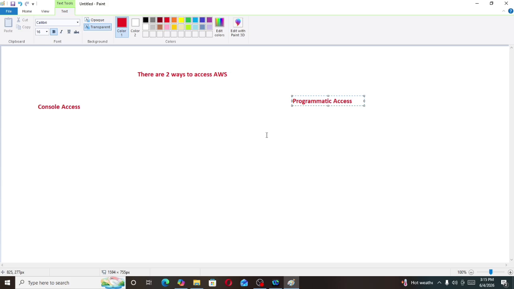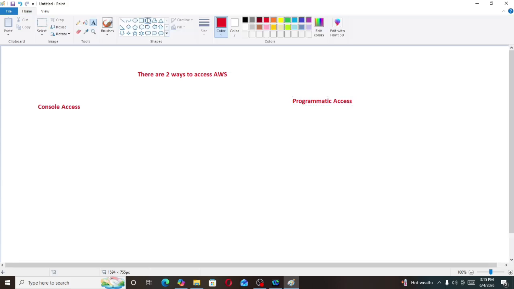There are two ways to access AWS: one is console access, and another is programmatic access.